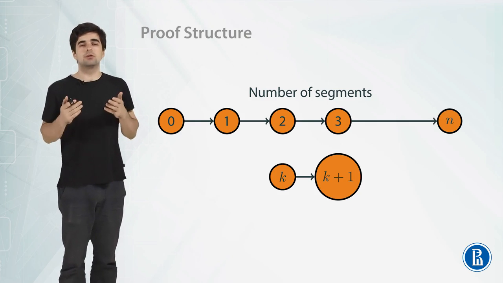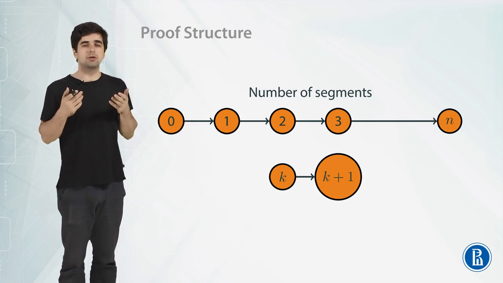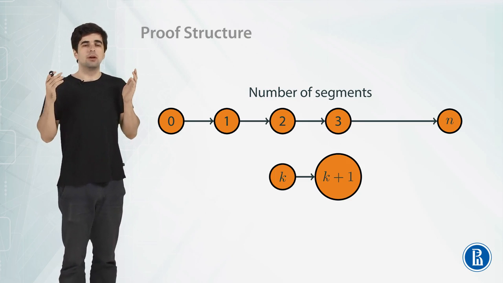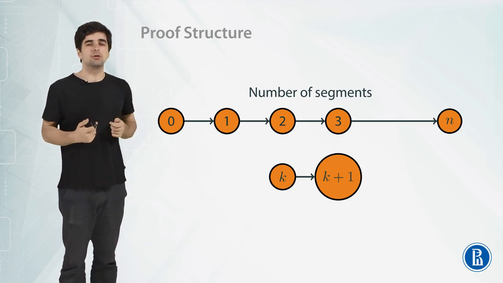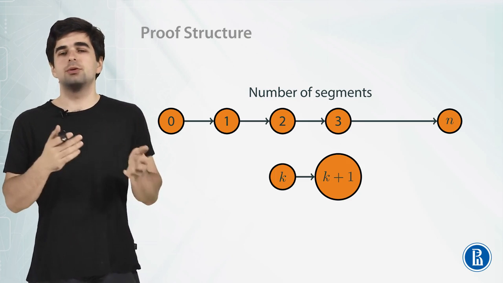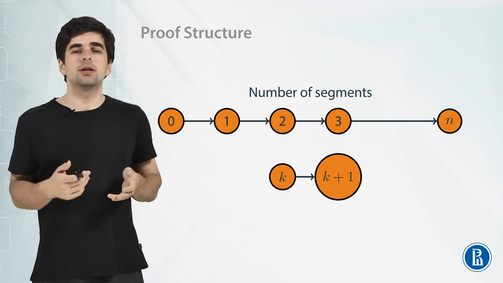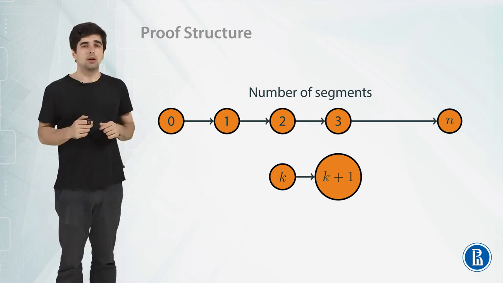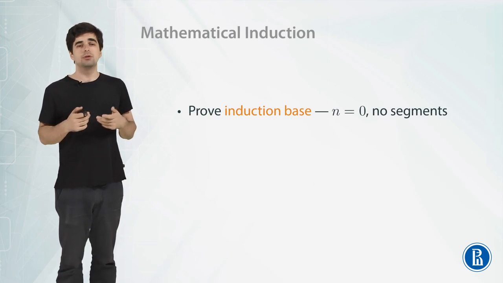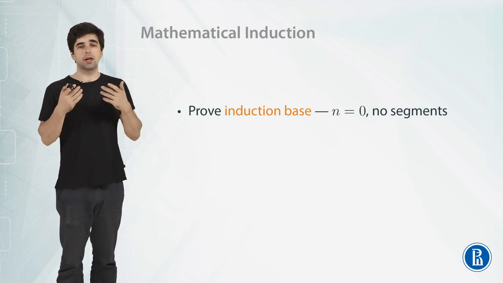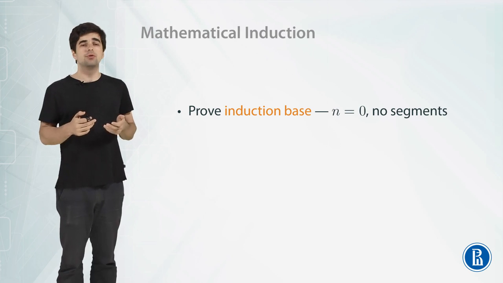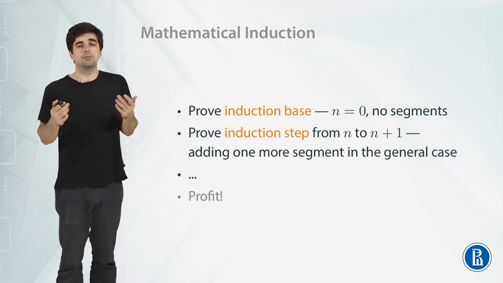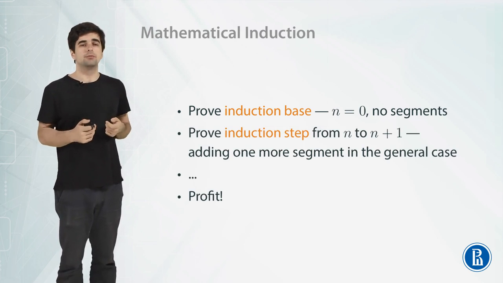And actually we could skip all those intermediate steps from 0 to 1, from 1 to 2 and so on. We could just prove that for 0 segments our theorem is true, and this step from k to k plus 1 in the general case, and that would already allow us to go from 0 to any n. And actually we can skip all those intermediate steps and just prove the induction base for n equals 0, prove the induction step from n to n plus 1, and we get the profit. We have proven our theorem.